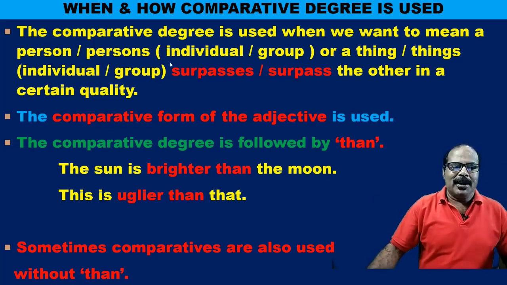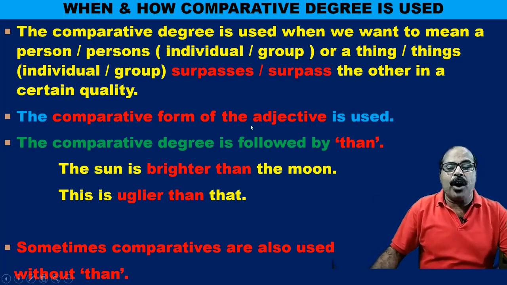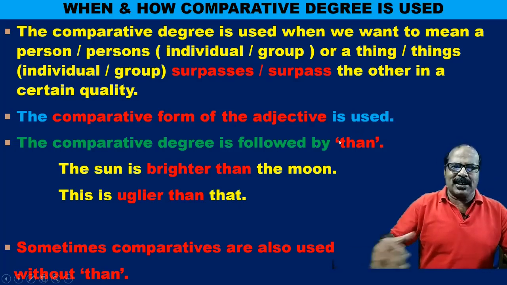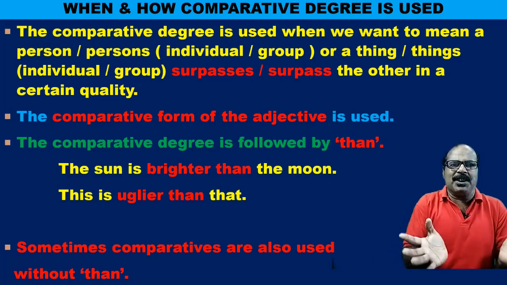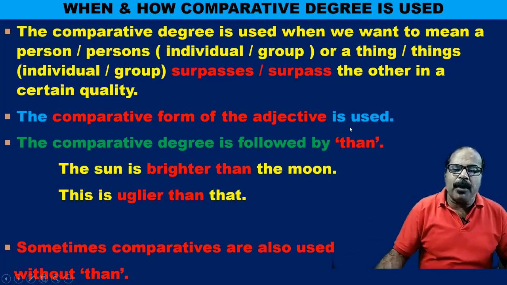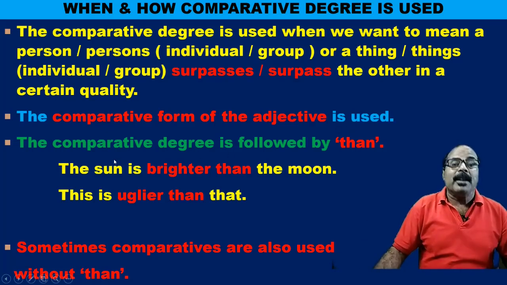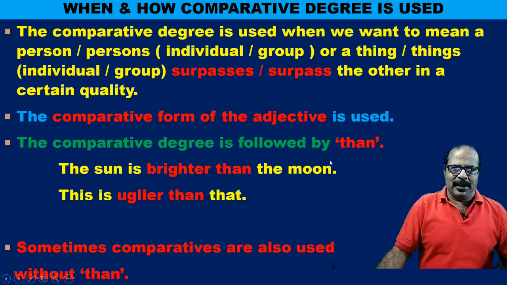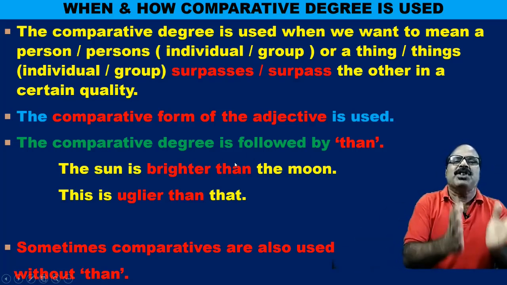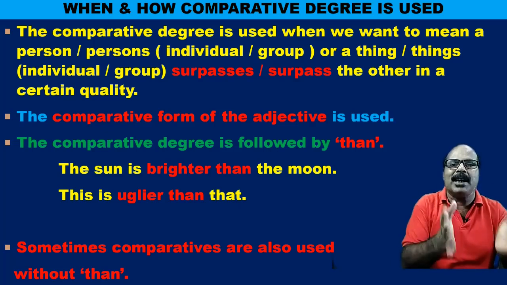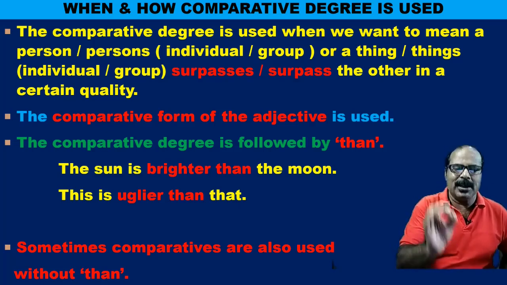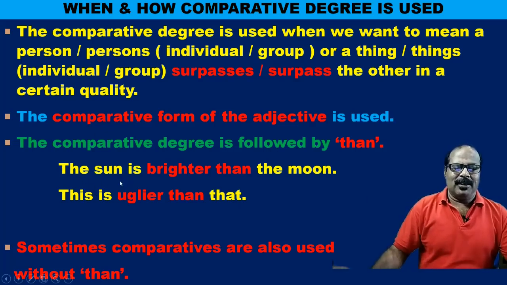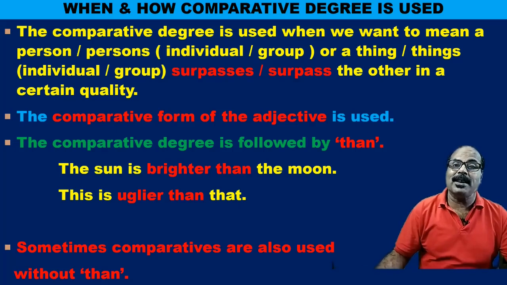Number 2: the comparative form of the adjective is used. Comparative form, I will discuss in my next video. The comparative form of the adjective is used, and the comparative degree is followed by 'than'. Generally, just after the comparative form of the adjective, 'than' is used. For example, very easy ones: the sun is brighter than the moon.